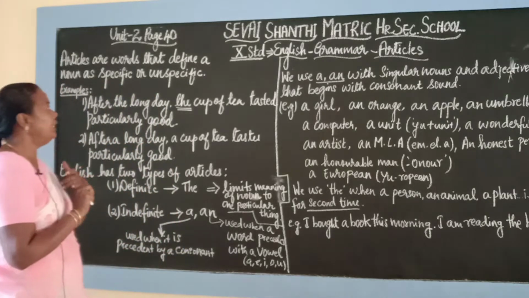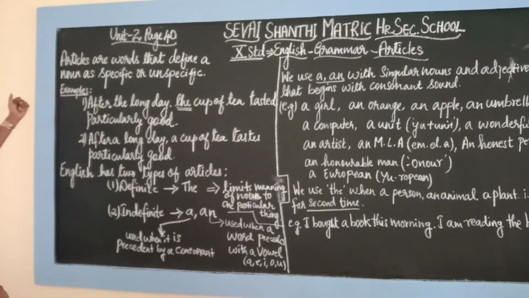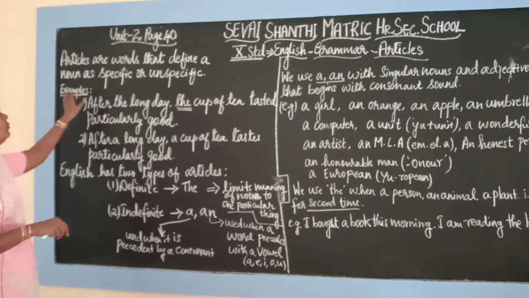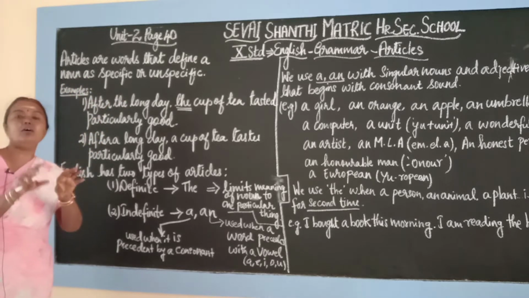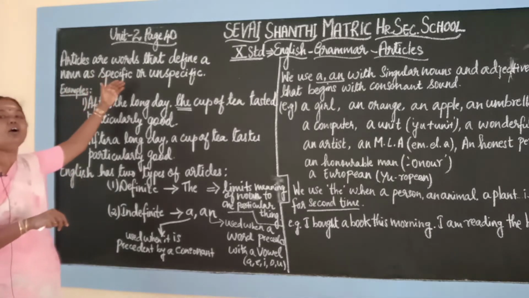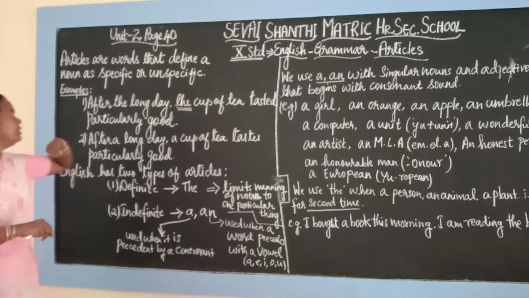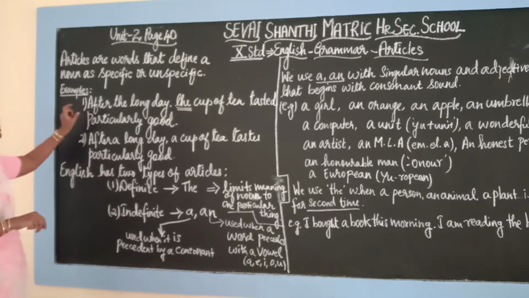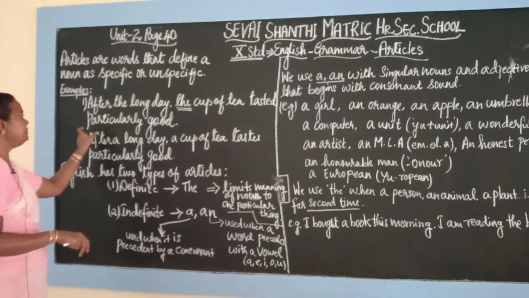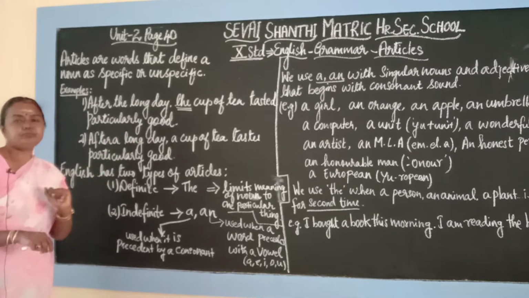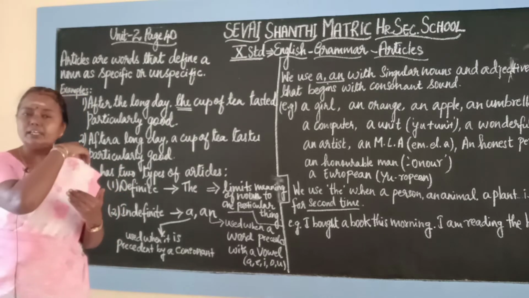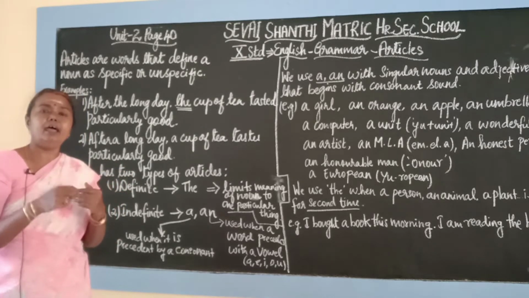Okay children, let us see the definition of articles. Articles are words that define a noun as specific or unspecific. So let us see what is specific or unspecific. Specific means, here see: after the long day the cup of tea tasted particularly good. That means somebody has been working all day and he had a cup of tea.